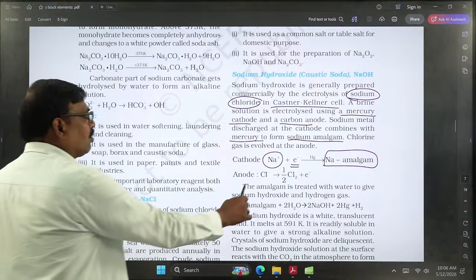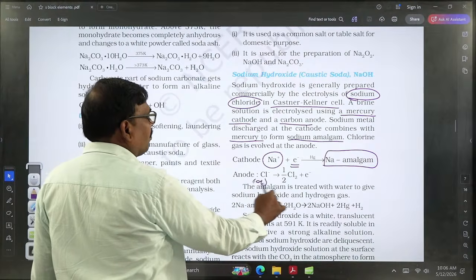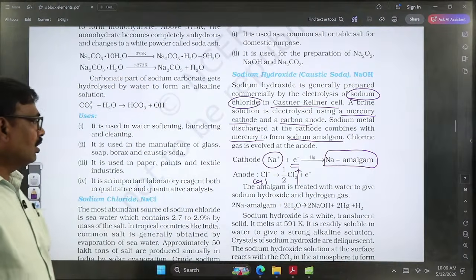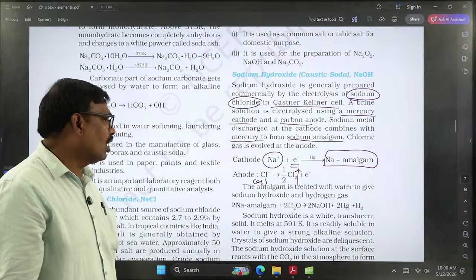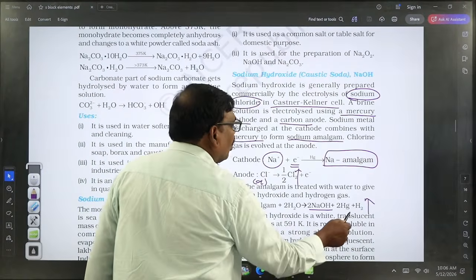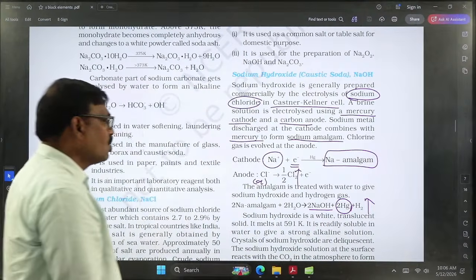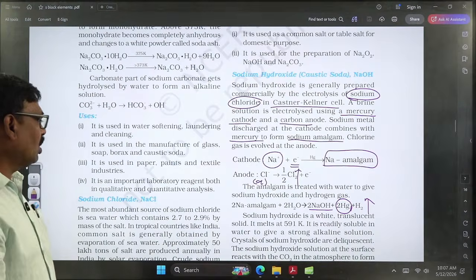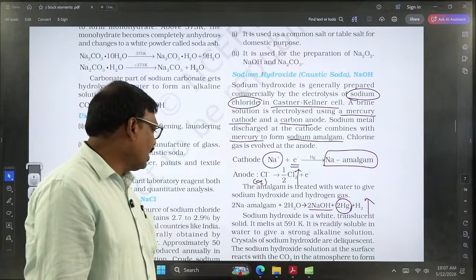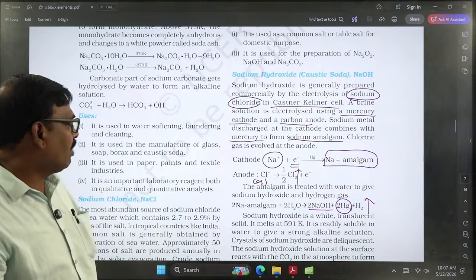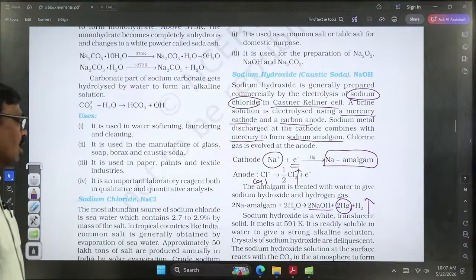And at the anode, the chloride ions reach there. They produce chlorine gas along with the liberation of electrons. Now the sodium amalgam, on treating with water, produces sodium hydroxide along with the liberation of hydrogen gas, and mercury is collected. In this way, sodium hydroxide is prepared. Sodium hydroxide is a white, translucent solid with a melting point of around 591 Kelvin, and is readily soluble in water to give a strong alkaline solution.